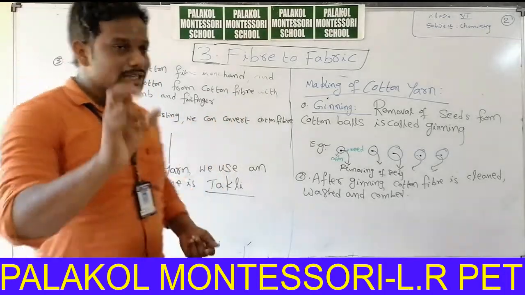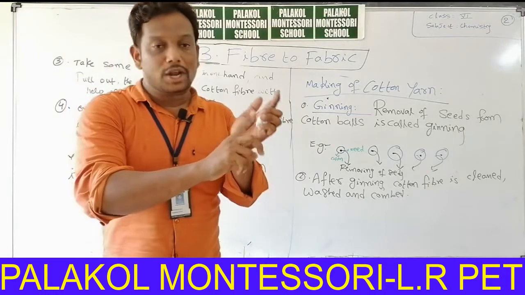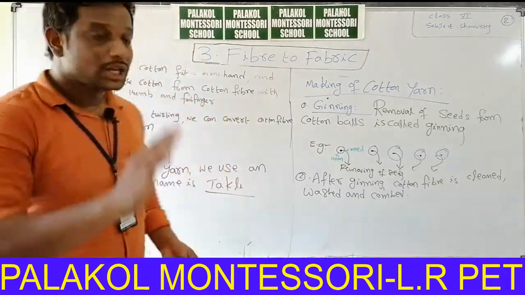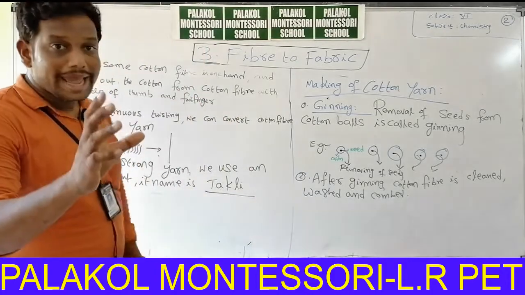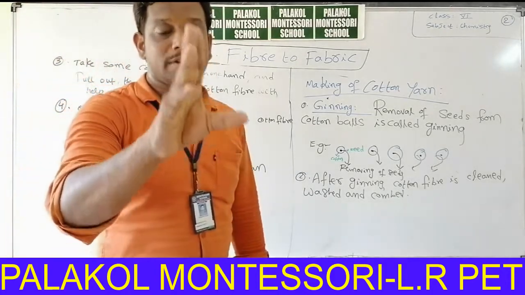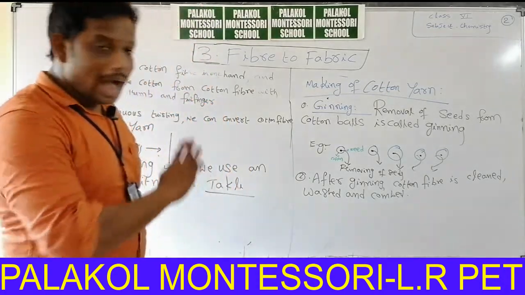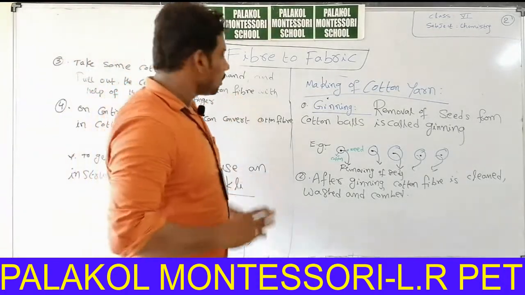On continuous twisting, we can convert this cotton fiber into cotton yarn. To get strong yarn, we will use an instrument. Its name is takli. Now I will draw the diagram related to takli.